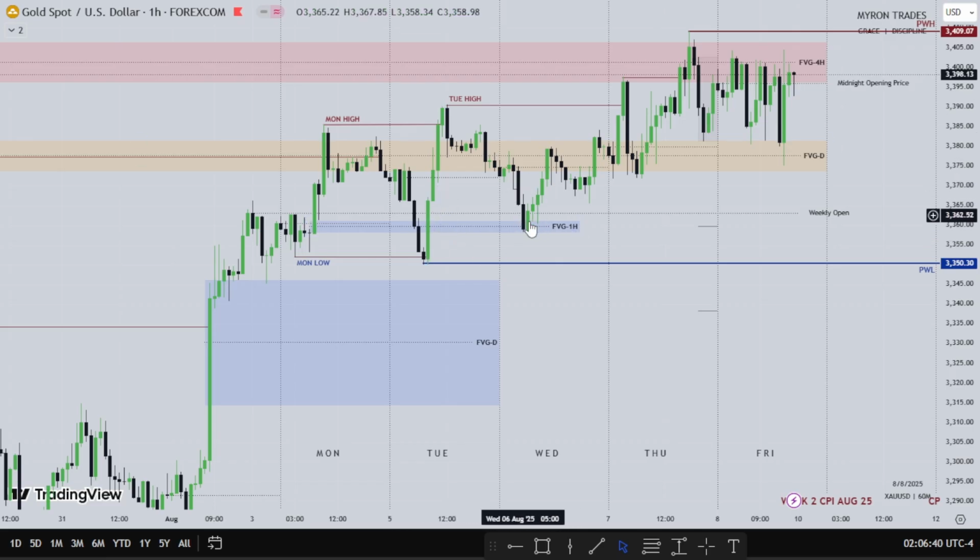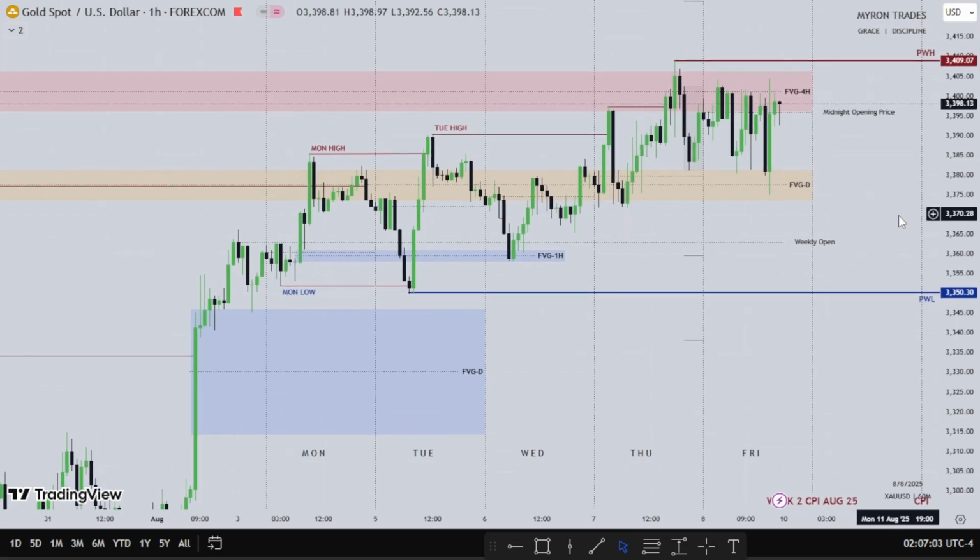Then we found support on Wednesday, trade higher. Look at that daily fair value gap, resisting price. So we see a consolidation, and what do we see here? Support to go higher, then here support again to go higher, taking out this high, and inside the 4 hour, there's a 4 hour fair value gap that price was trading into. Then you see consolidation on Friday. Okay, we cap the week.